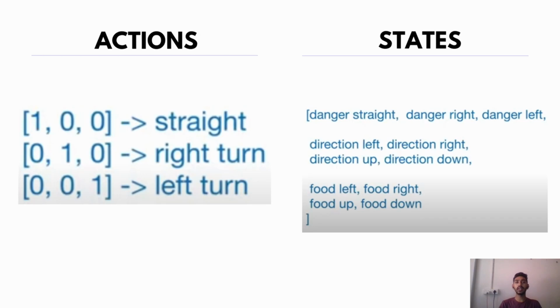Next, the snake has three actions. It can either go straight, turn right, or turn to the left. So these three actions are given in the following arrays.